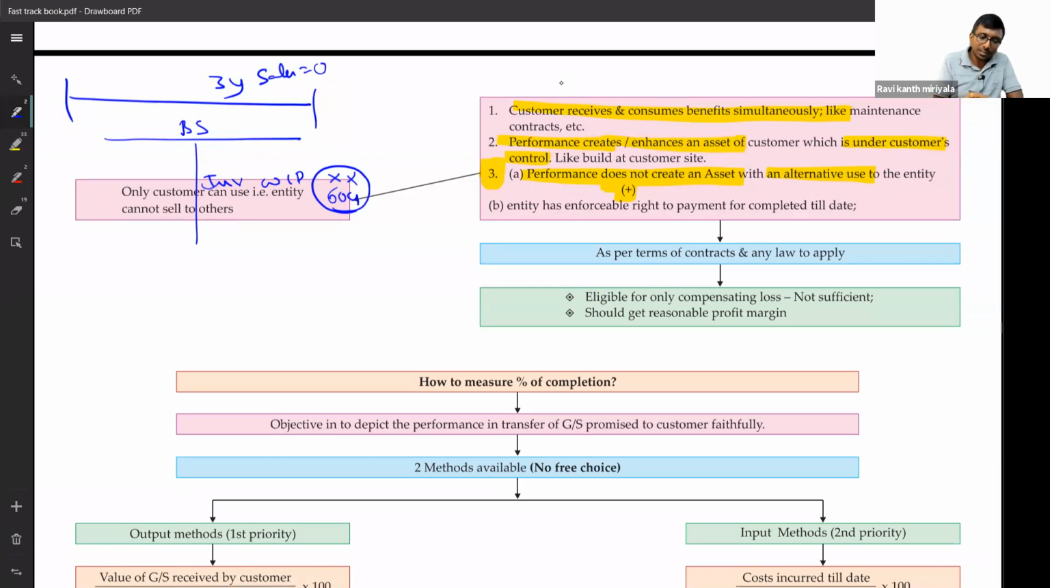Sir, the customer's advance has come, right? Yes, the customer's advance has come. Advance is equal to 50 crore. It will be like that. Here 60 crore, here 50 crore. But what will be there? 0 sales. Okay, sir.